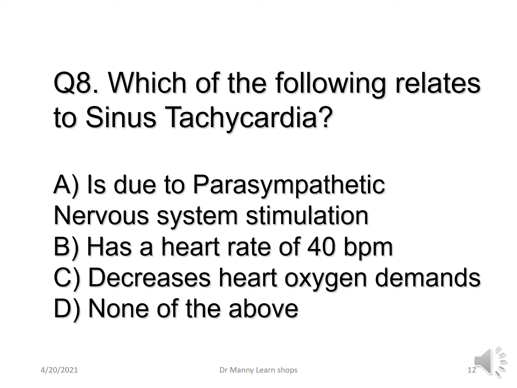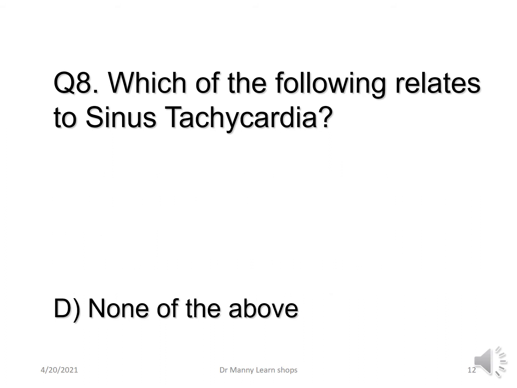Which of the following relates to sinus tachycardia? Is it due to parasympathetic nervous system stimulation? Does it have a heart rate of 40 beats per minute? Does it decrease myocardial oxygen demands? Or are none of the above correct? And the correct answer is none of the above are correct.